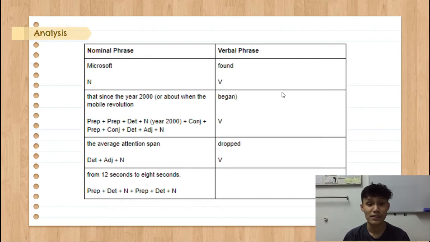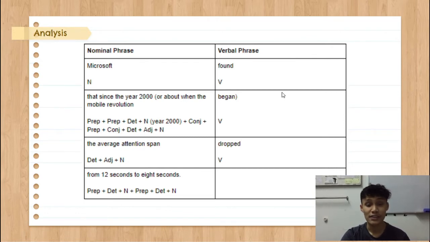About is a preposition. When is a conjunction, and the is a determiner. Mobile is an adjective, while revolution is a noun. Notice here mobile is an adjective because it explains the noun, which is revolution, and began is a verb.